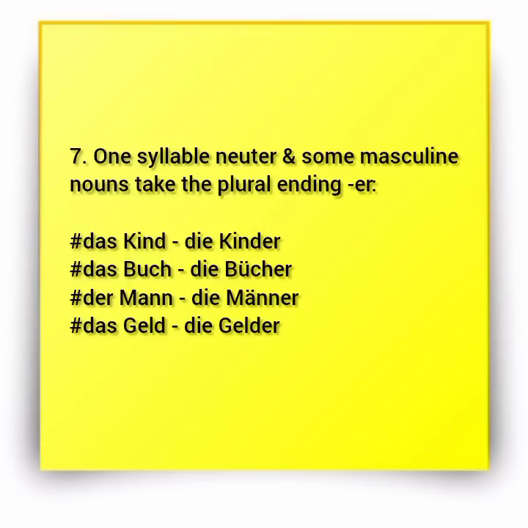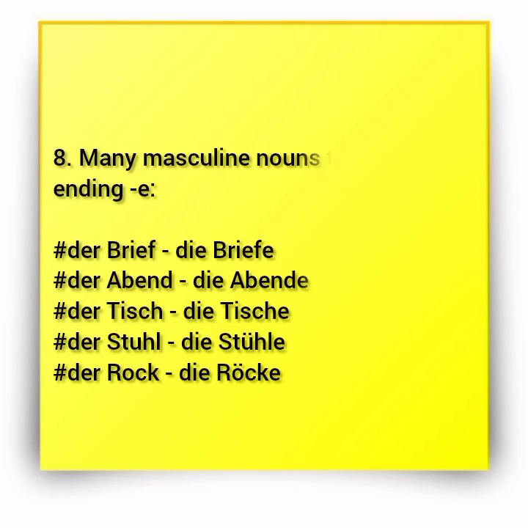So you're seeing that most of these one syllable masculine nouns and neuter nouns tend to add er. Maybe I could add one, Geld. Das Geld now becomes die Gelder, er. All right? All right, let's go ahead then. Number 8.